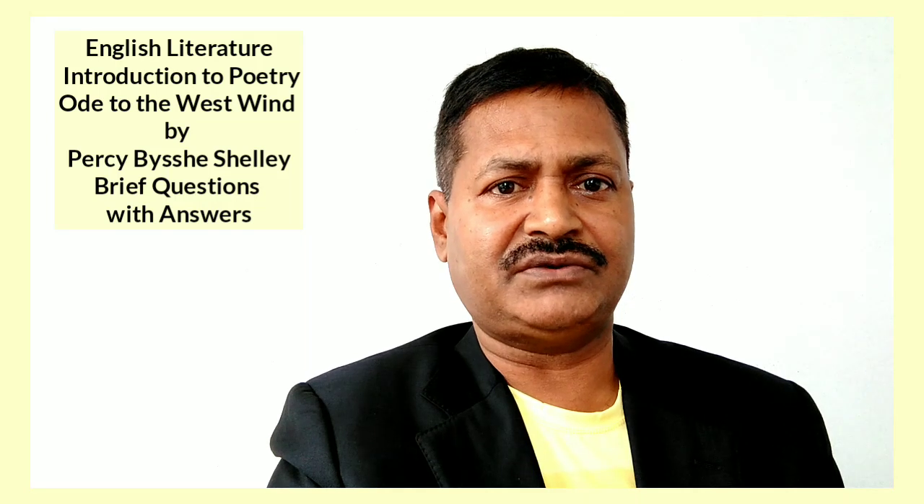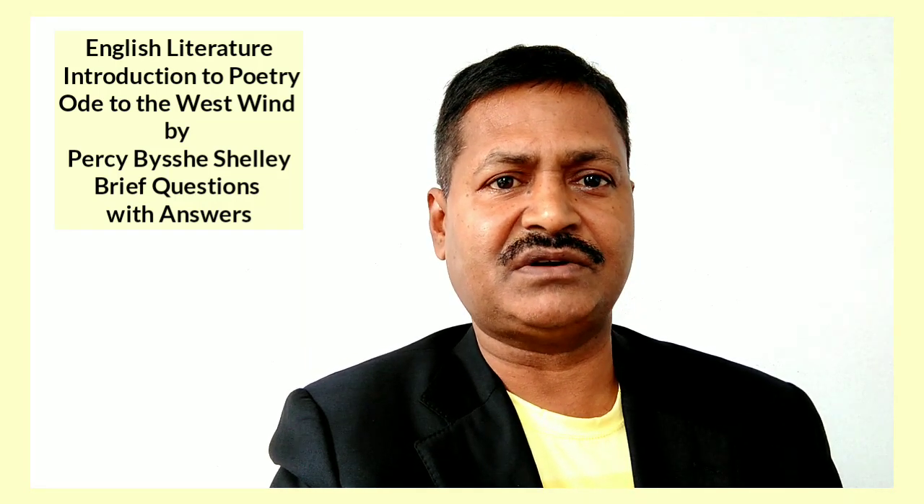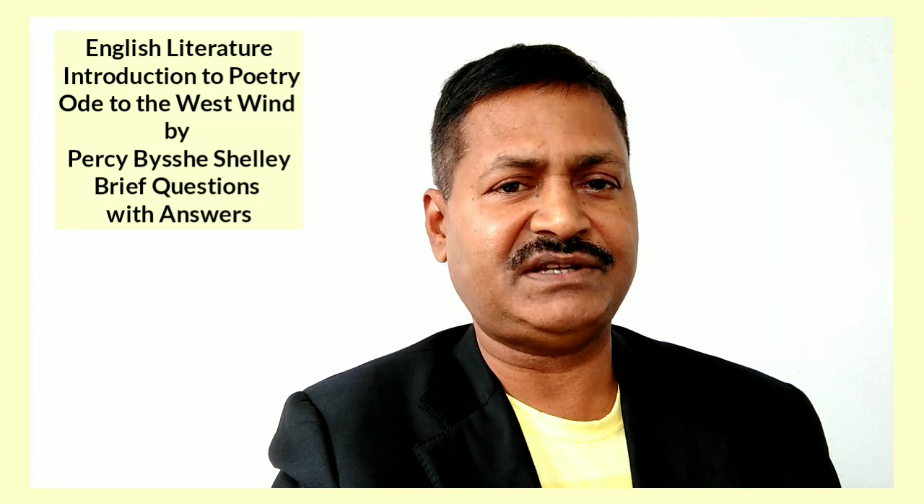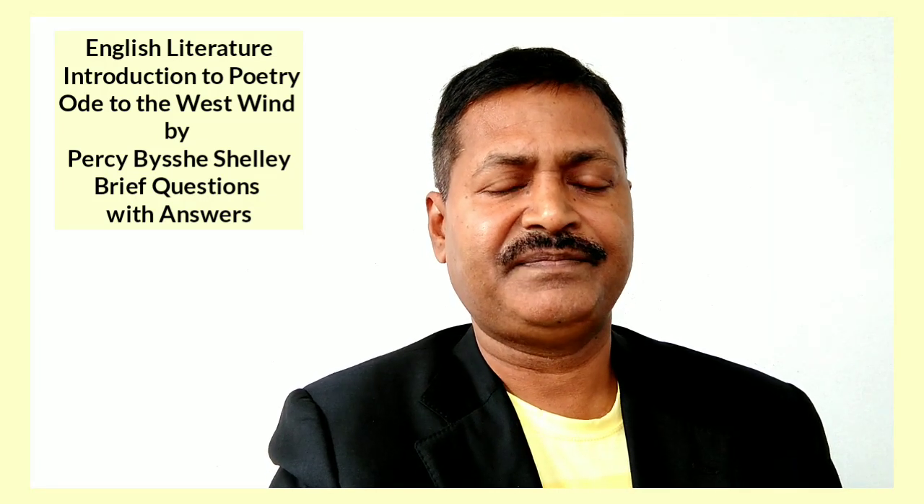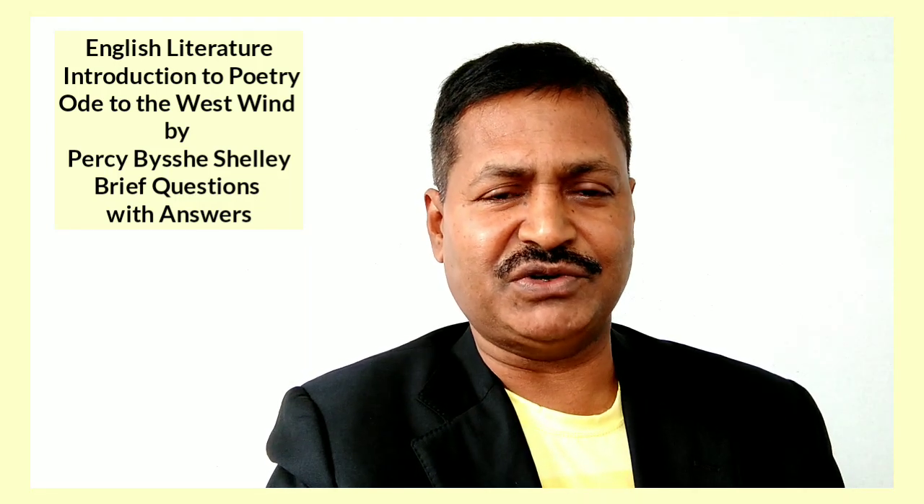Answer. The west wind is a destroyer in that it destroys the leaves of autumnal trees, and a preserver in that it preserves the seeds of trees in the earth during the winter. Question 8. What do you understand by the deep sky's commotion?